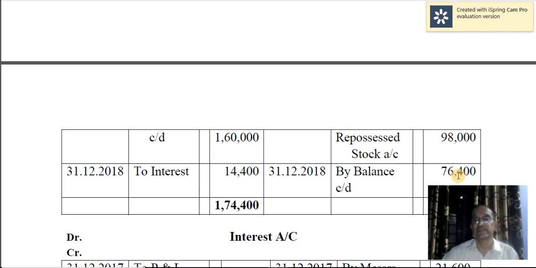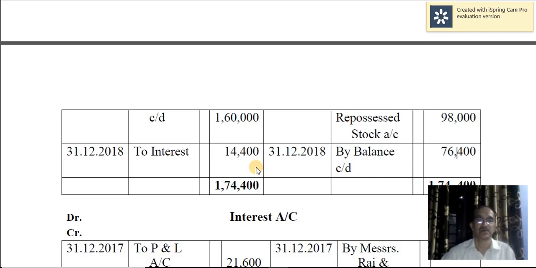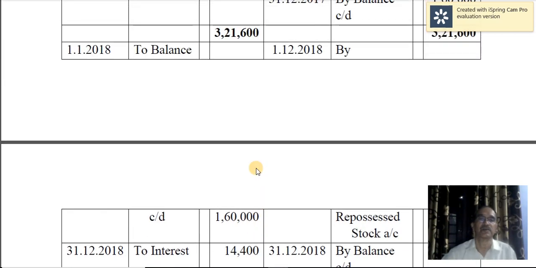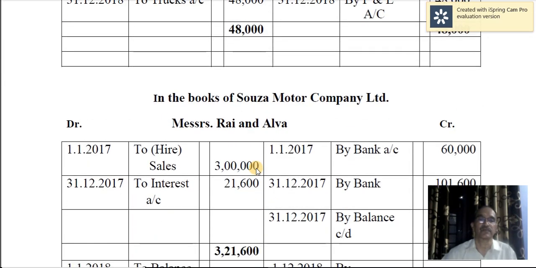So the balancing figure is 76,400, because this is the value of 1 truck. So in the hire purchase book also, that will be to balance carried down 76,400. Whereas here it is by balance carried on 76,400. This should be brought down instead of carried on. Okay, subject to correction. Okay, that's about Messrs. Rai and Alva's account.